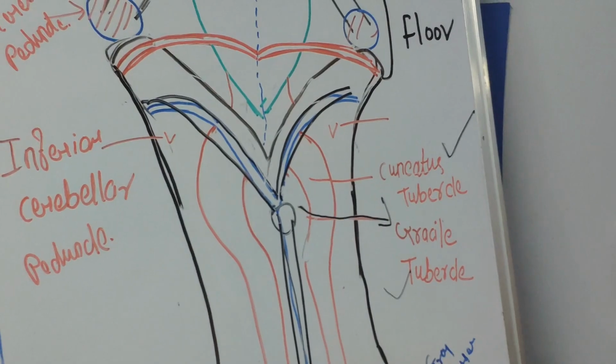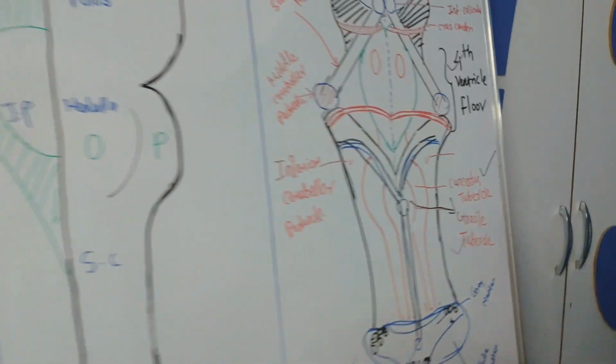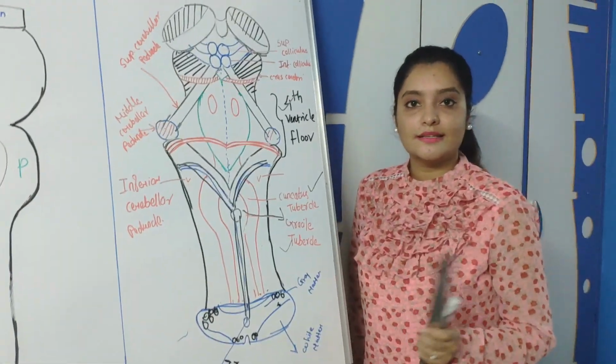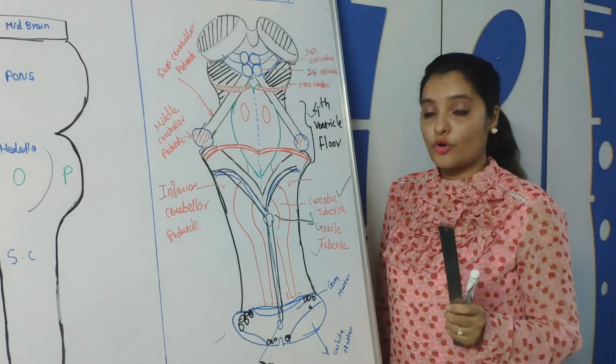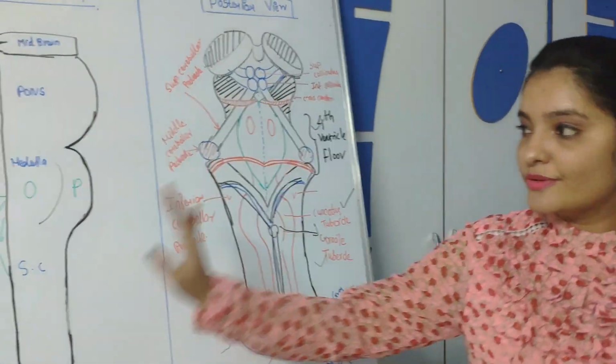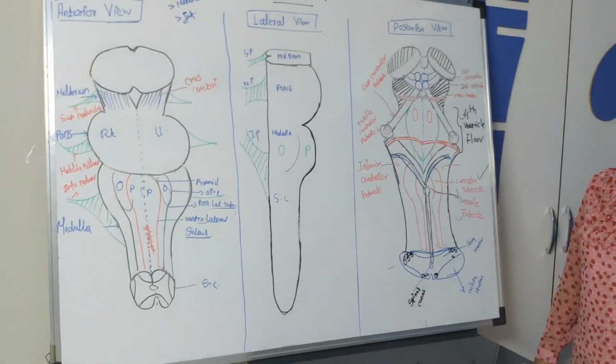You know the function of these tubercles. The dorsal column tracts terminate here, that is, fasciculus gracilis and fasciculus cuneatus. Both tracts terminate at these tubercles. So this is the basic difference between the anterior view of the medulla oblongata and the posterior view of the medulla oblongata.